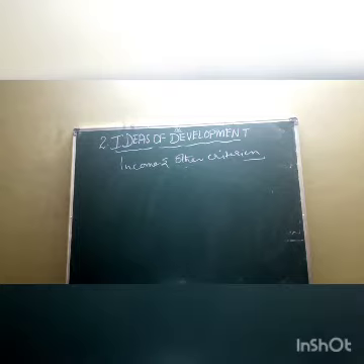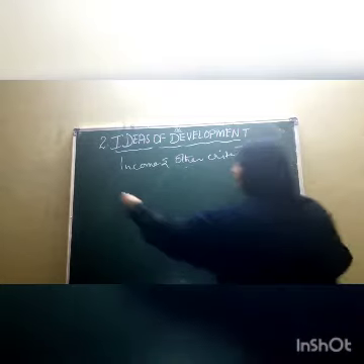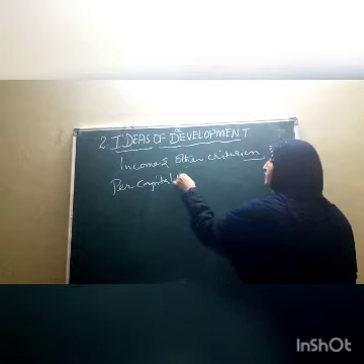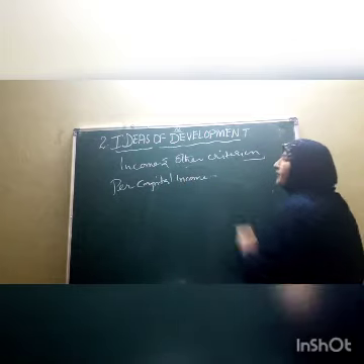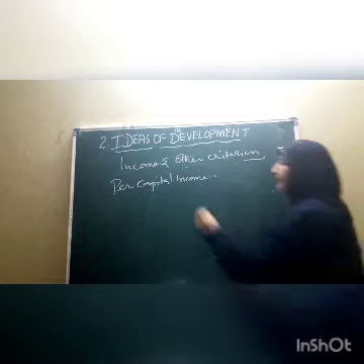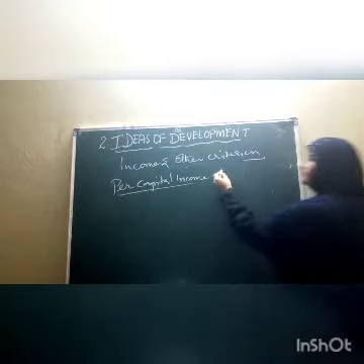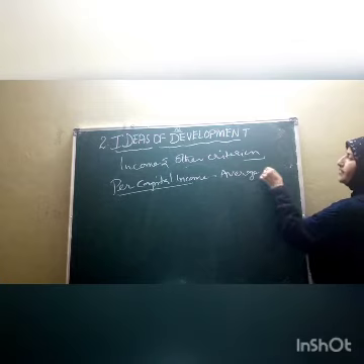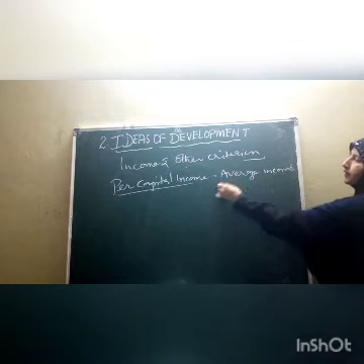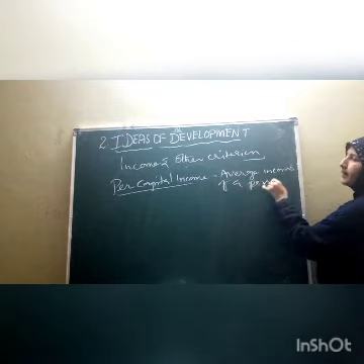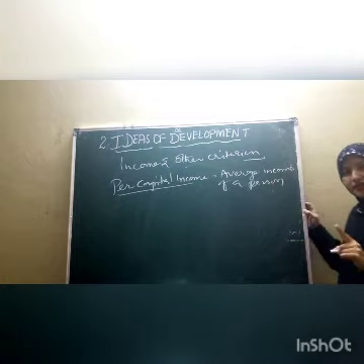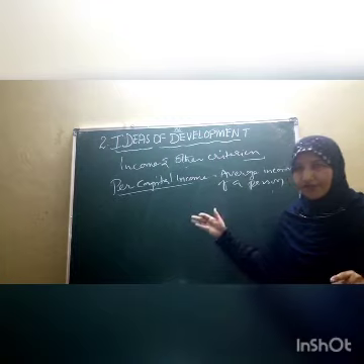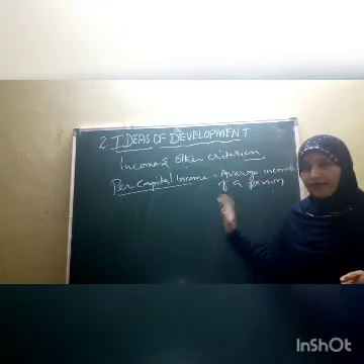We are going to discuss, children, the other criteria like per capita income. First let us go with the definition, children. Per capita income is the first criterion. What is per capita income? It is nothing but the average income of a person. Average income of a person is per capita income. That is the first criterion for developed countries.